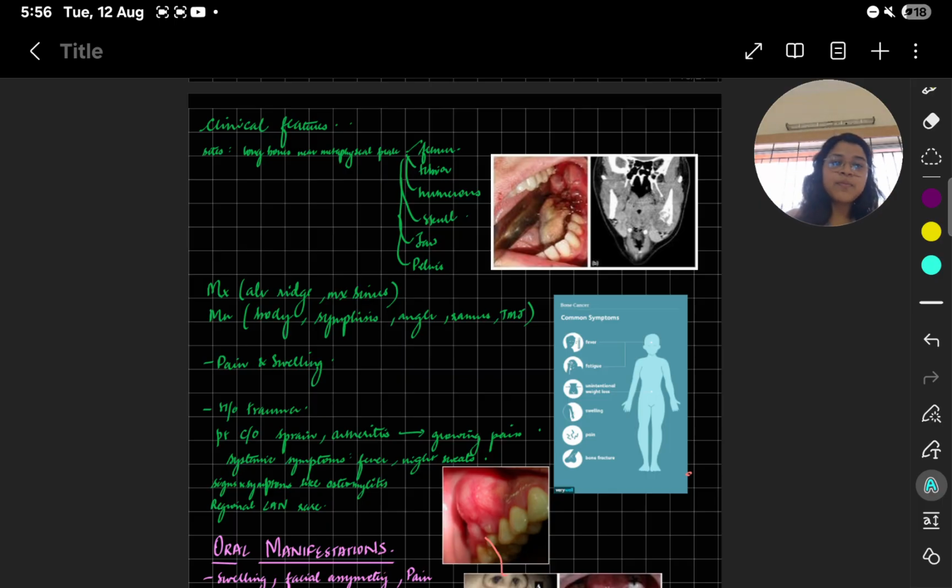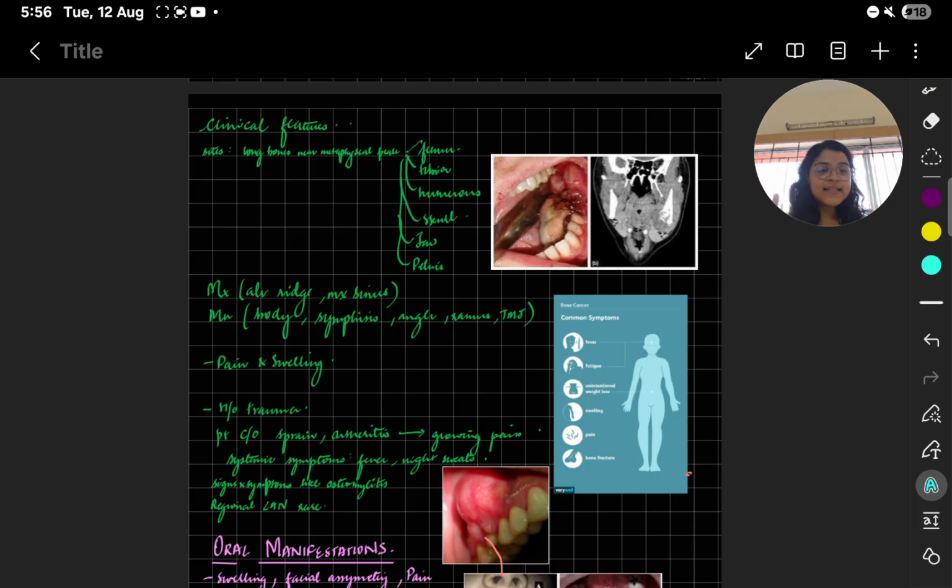As we said, metaphyseal bone. So we go to see the metaphyseal plate in the long bones: femur, tibia, humerus. Skull can also be involved, and jaw can be involved. Here I have put a photo because we are interested in the jaw, so obviously the jaw is involved, that's why we are surrounding it. Then the pelvis could also be involved.